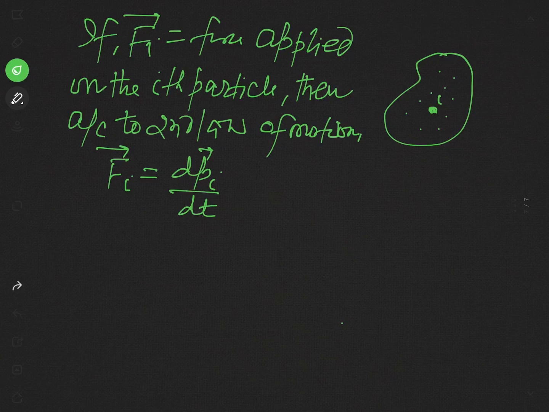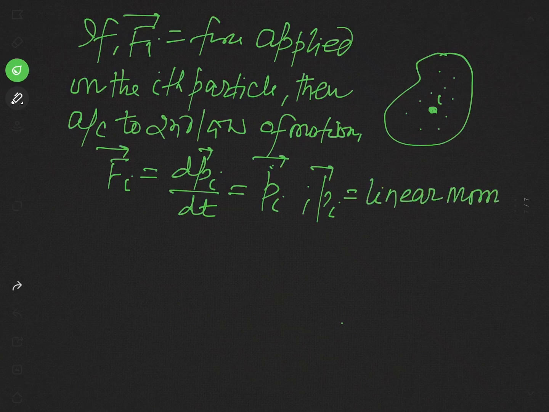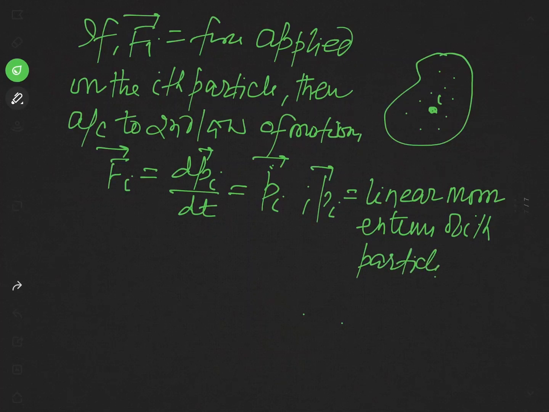or we can say this in dot symbol. This is pi dot, where what is this pi? This pi is the linear momentum of the ith particle. So what we see here, Fi is equal to pi dot in accordance with Newton's second law of motion.